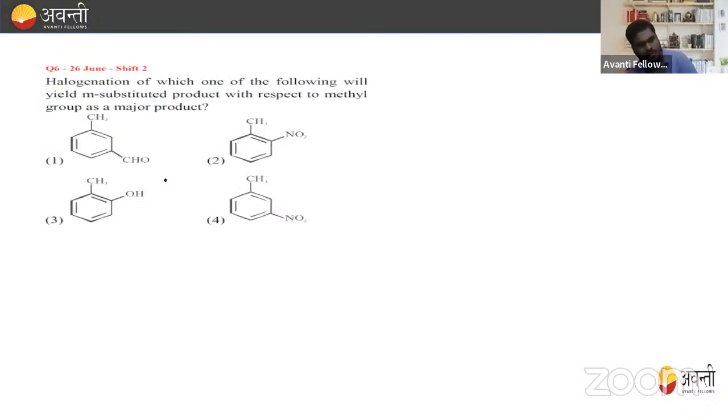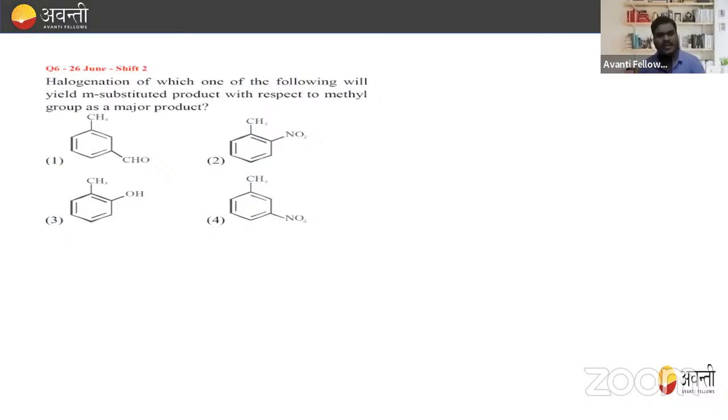Halogenation of which one of the following will give the meta-substituted product with respect to the methyl group as a major product? Okay. So halogenation of which one of the following will give the meta-substituted product with respect to the methyl group as a major product? Okay. So meta-substituted product, right?